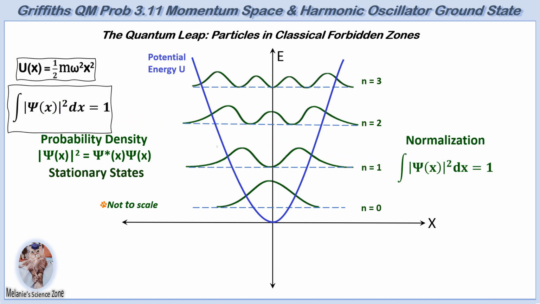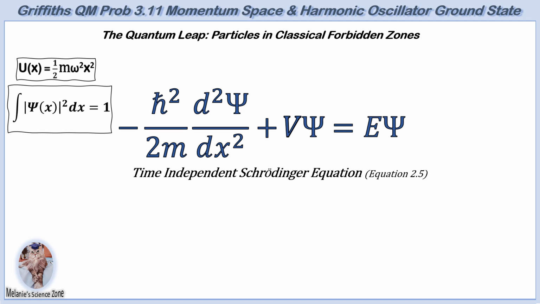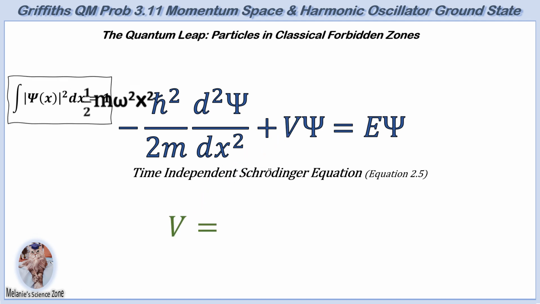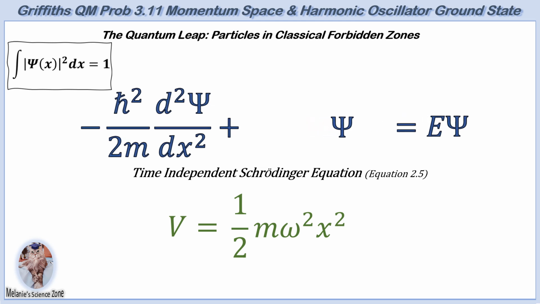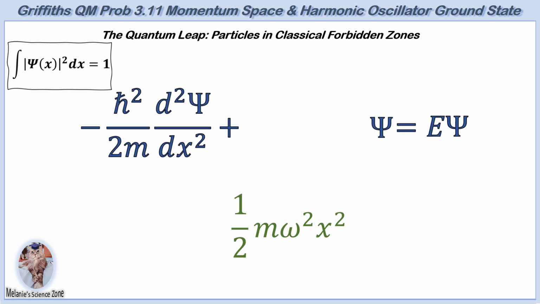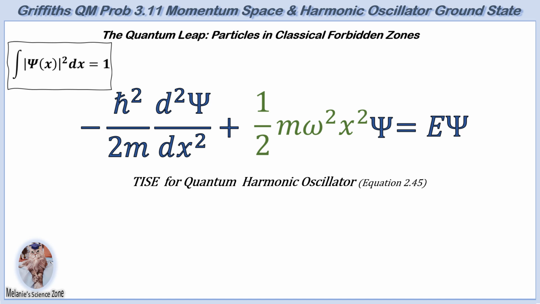The quantum harmonic oscillator is described by the Schrödinger equation, which is equation 2.5 in Griffith's book. Here, h bar is the reduced Planck's constant, m is the mass of the particle, psi is the wave function, V is the potential energy, and E is the total energy of the system. We can adapt this equation specifically to the harmonic oscillator by substituting into the equation the angular frequency, which was previously discussed. Equation 2.45 in Griffith's book.